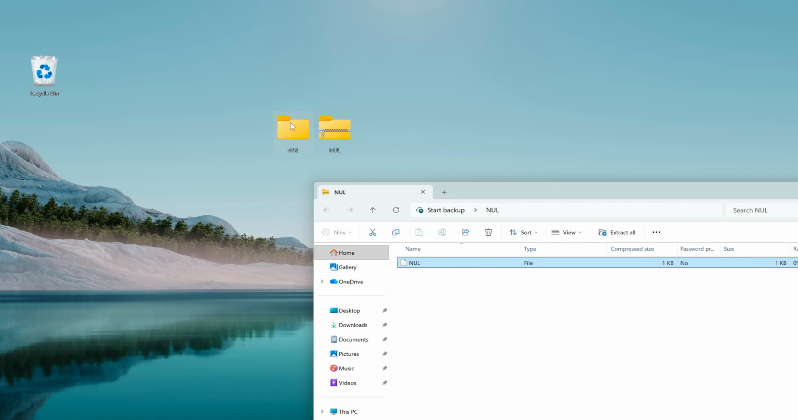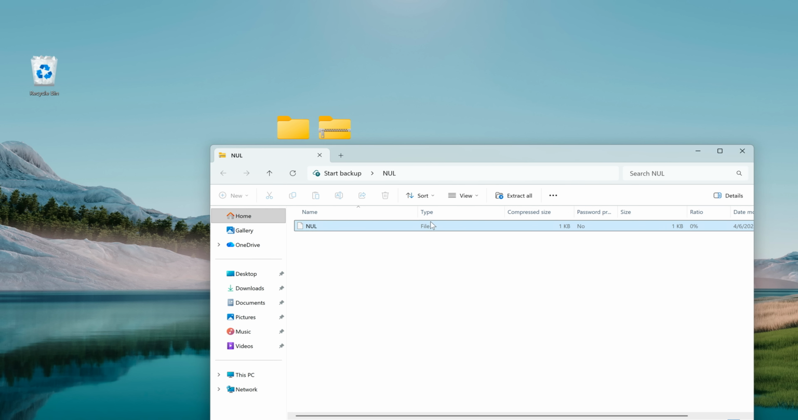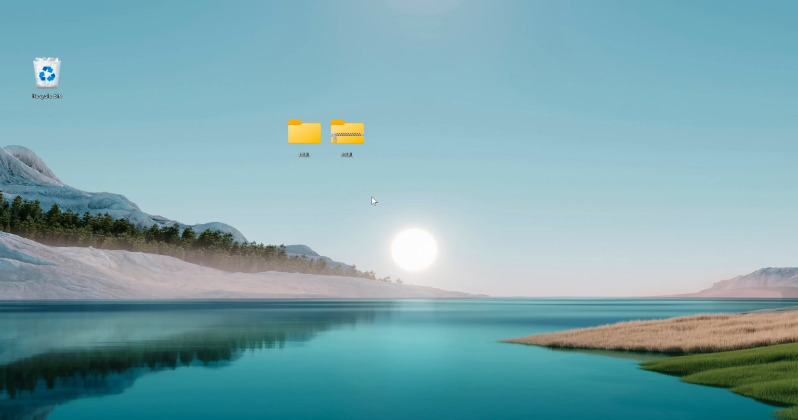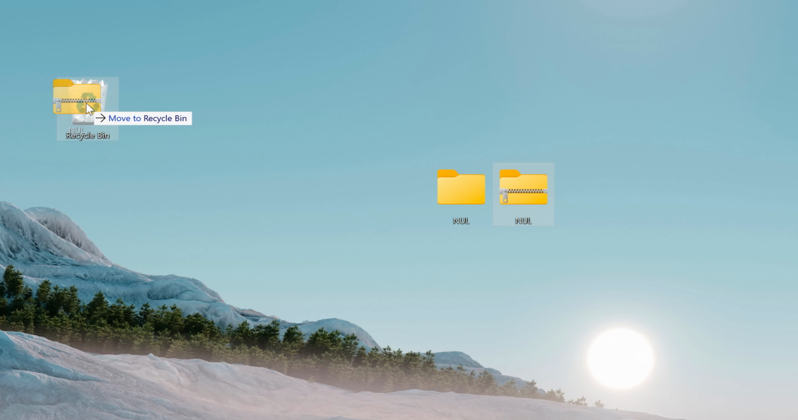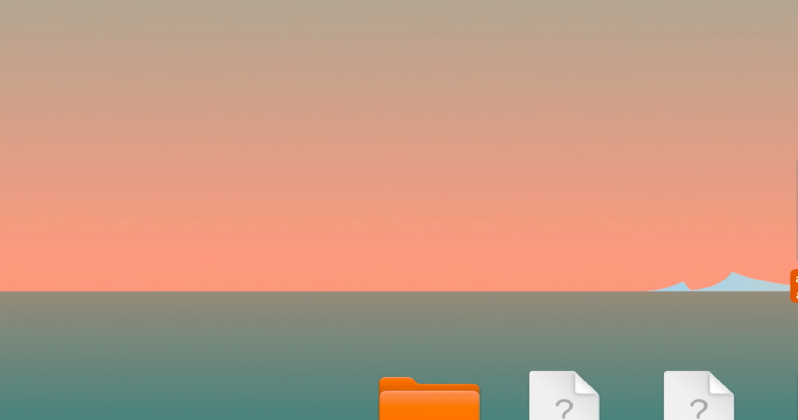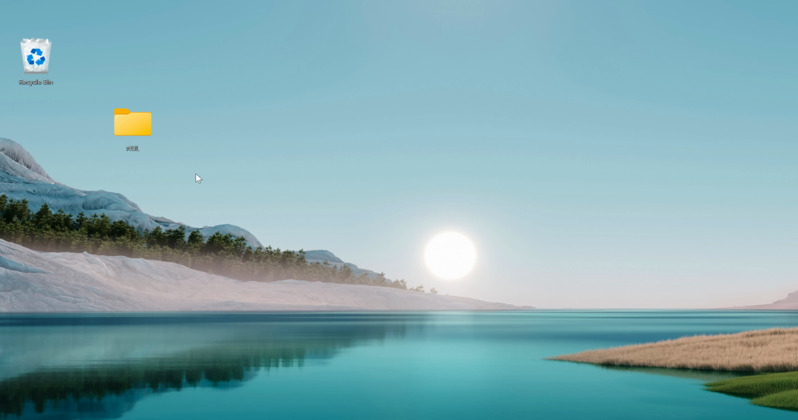And now I have extracted a folder called null. I don't know why it's a folder when this one is a file. I can't even open it. Incorrect function. It also gets kind of frustrating with both of these folders. I can delete that one, but I cannot delete this one. I wonder if this weird of a file can be created on macOS and Linux as well. But more on that later.